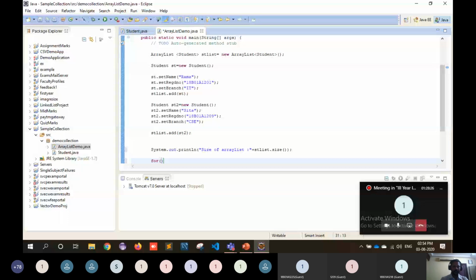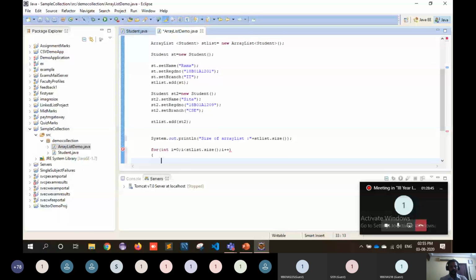For this, I'm writing one loop until the size of the array, stList dot size, and then i plus plus. Here, to get the student object from the stList, which is an array list, we can use st equal to stList dot get of i.